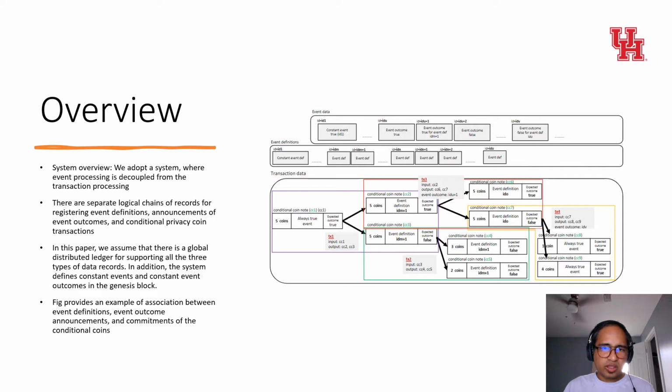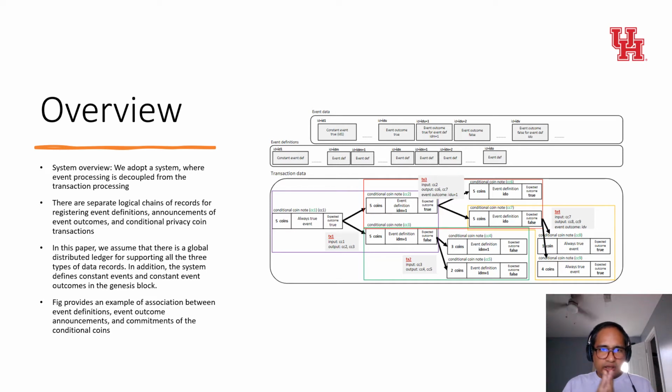Event processing includes registration of events, event outcomes, announcement, declaration, and updates. Each part of the decoupled system is asynchronous from each other. Fourth, all coins in the system, regardless if they have event conditions attached or not, are indistinguishable. The system does not treat the privacy coins with the event condition differently from the coins without event condition. Transactions involving privacy coins with event conditions are indistinguishable from the transaction without event condition attached.